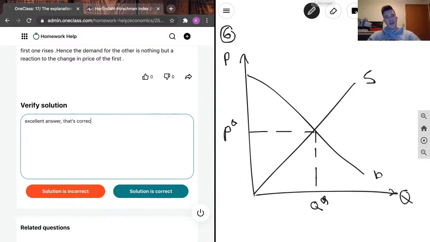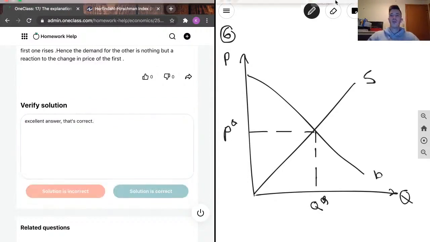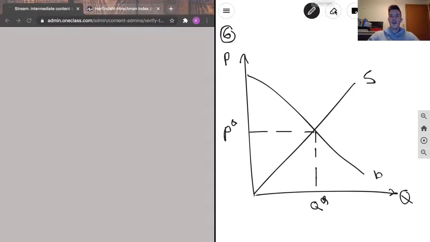That's a good write-up by our junior tutor. We can move on.